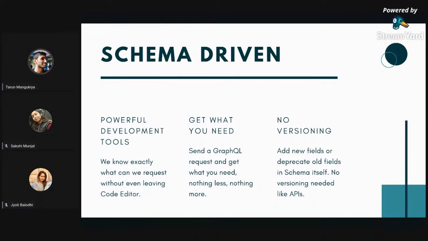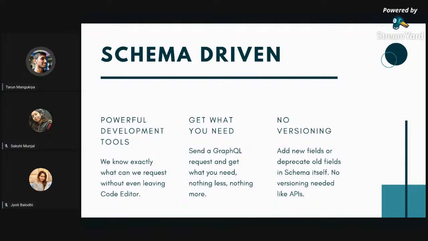Or earlier, so in web it will be automatically deployed, but in earlier mobile apps, the people who are using older apps, they still need those data, right? So what we need to do, we need to create one more version of the API, let's say v2, v3, v4, or something like that, and then we need to maintain these APIs continuously, right? But in case of GraphQL, we are getting what we want, right? So if we do not send that we need categories in the response, we won't get it, right? So we do not need to maintain versioning separately.